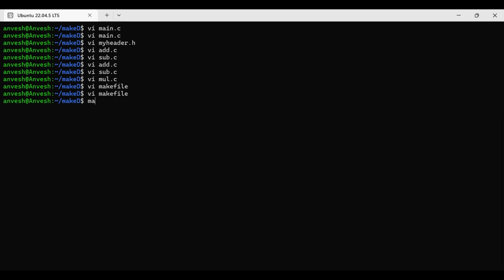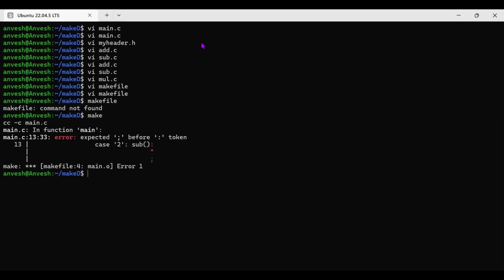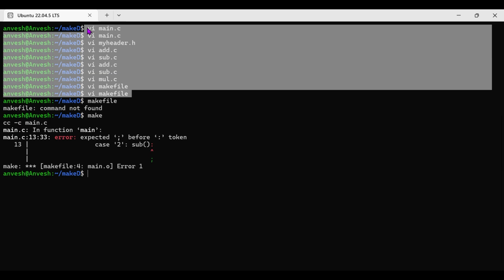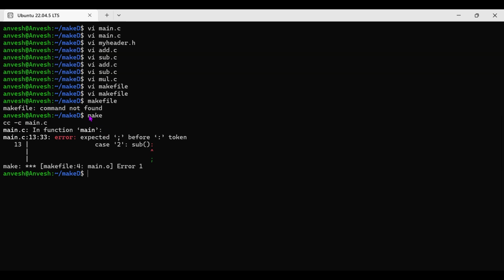Is the file name Makefile? No, we have to give make. See, after creation of the makefile and the dependent files we have, simply you have to run the make command. This is the command you have to remember. You have to give make.